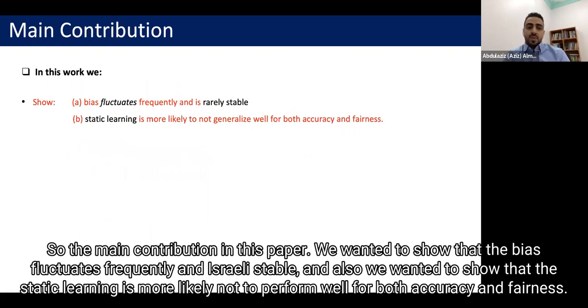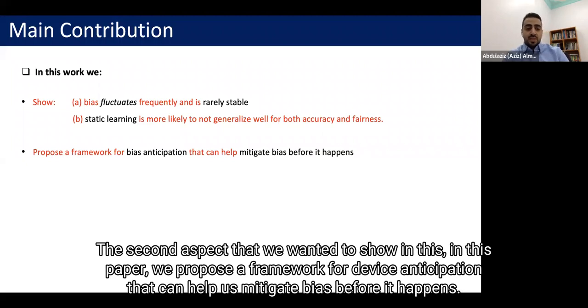The main contributions in this paper: we wanted to show that bias fluctuates frequently and is rarely stable, and that static learning is more likely not to perform well for both accuracy and fairness. Second, we propose a framework for bias anticipation that can help us mitigate bias before it happens.